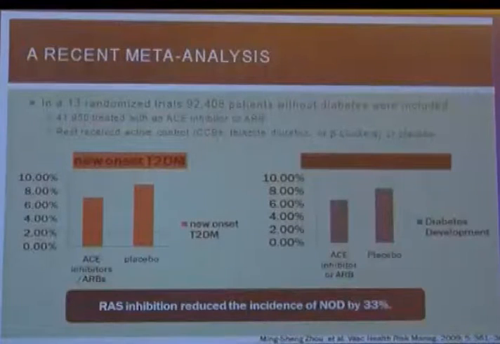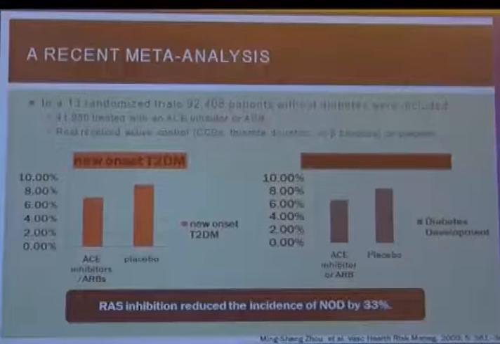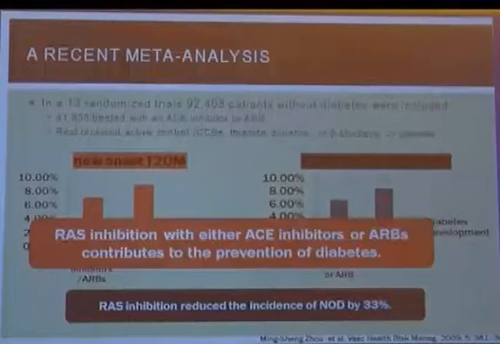What is the treatment? We know that from a meta-analysis of 13 randomized trials of more than 92,000 patients, either treated with ACE or ARB, new onset diabetes was prevented in about 33% of people. RAAS inhibition reduced the incidence of diabetes by 33%. So, that is a huge number. If you can reduce diabetes by using a drug like RAAS or ACE or ARB, it is a great achievement. So, RAAS inhibition either with ACE or ARB contributes to the prevention of diabetes.